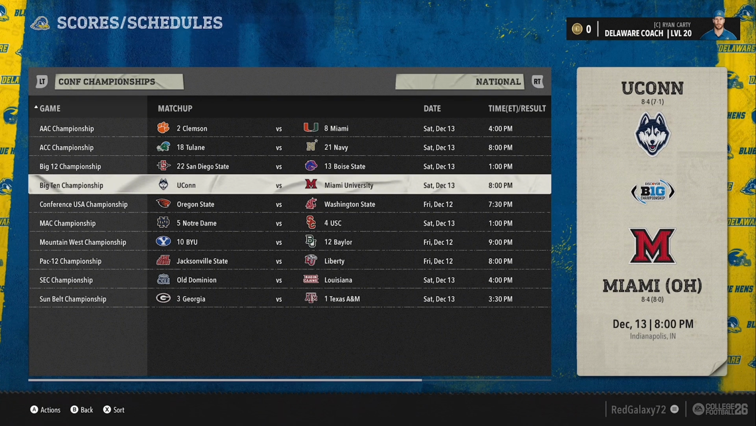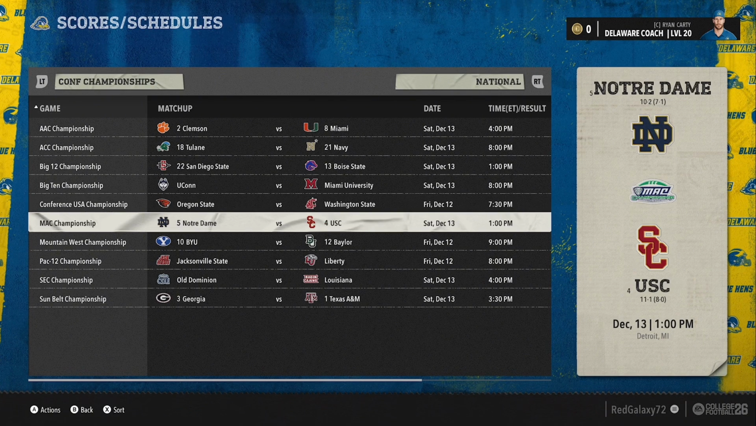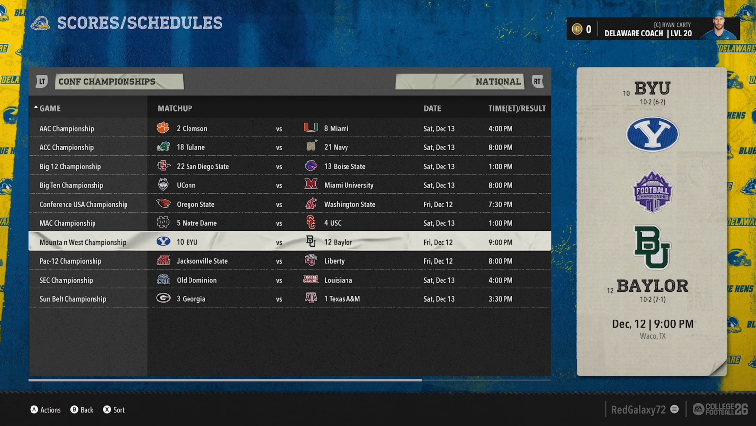Now in the Big 10, we have Miami, Ohio, and UConn, both unranked, surprisingly, which, they're both 8-4. And Oregon State versus Washington State in the Conference USA Championship. They're both 6-6. And now we have USC and Notre Dame, the battle for the Shangalang, or whatever it's called. They're going to play the MAC Championship. It's going to be number 10 BYU versus number 12 Baylor in the Mountain West Championship. I guess the winner is going to go to the college football playoff. So that's good for both of those programs.